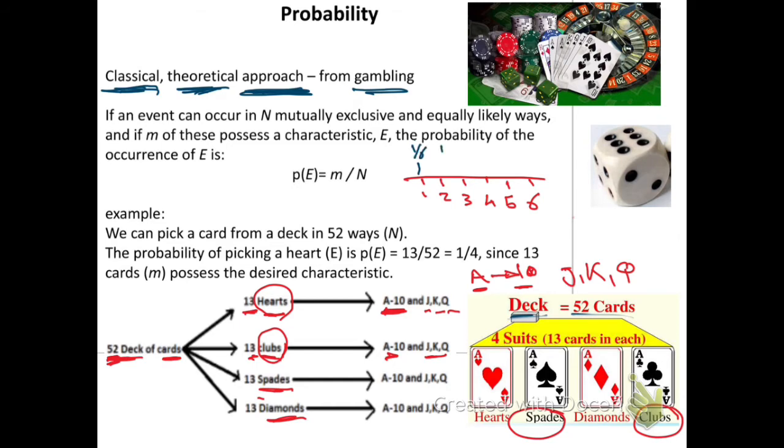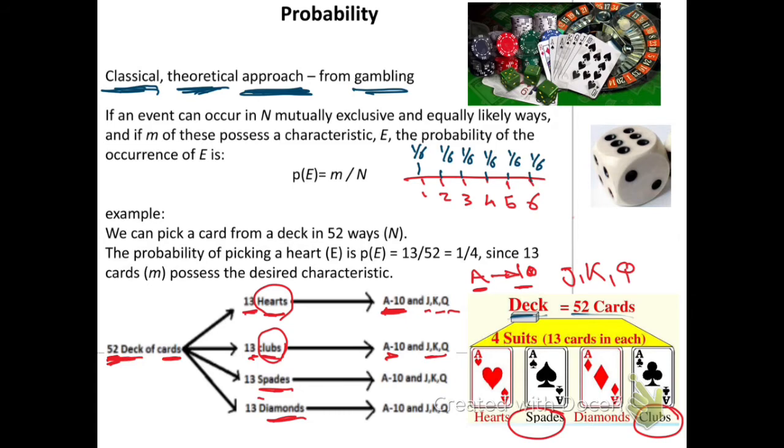2 also, it will be 1 over 6. 3, 1 over 6. 4, 1 over 6. So each face, because it is a fair dice, if it is fair dice probability, all of them will have the same chance, the same opportunity, the same probability.